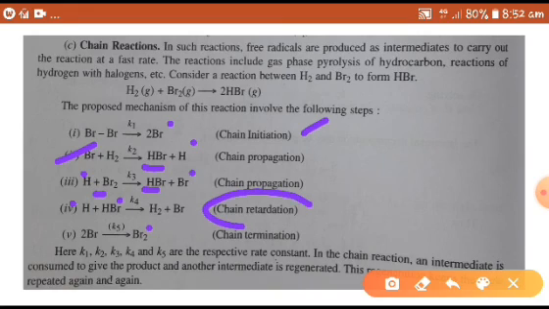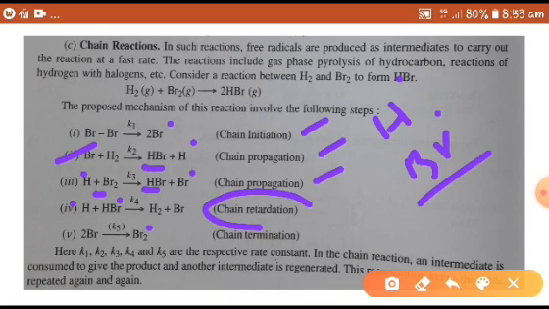This hydrogen free radical also reacts with hydrogen bromide and forms a hydrogen molecule. This is chain retardation. In the chain propagation, the chain continues and forms a number of products. The bromine free radical gets consumed, converted into HBr, and bromine gets regenerated. Again and again in the chain propagation, the bromine free radical and hydrogen free radical are regenerated, and the reaction goes on.